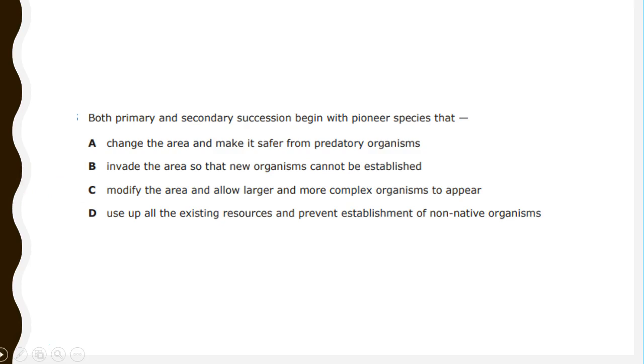So the correct answer here is going to be C, which is where it says it modifies the area and allows larger and more complex organisms to appear. All right, that's it. Hope that helps.